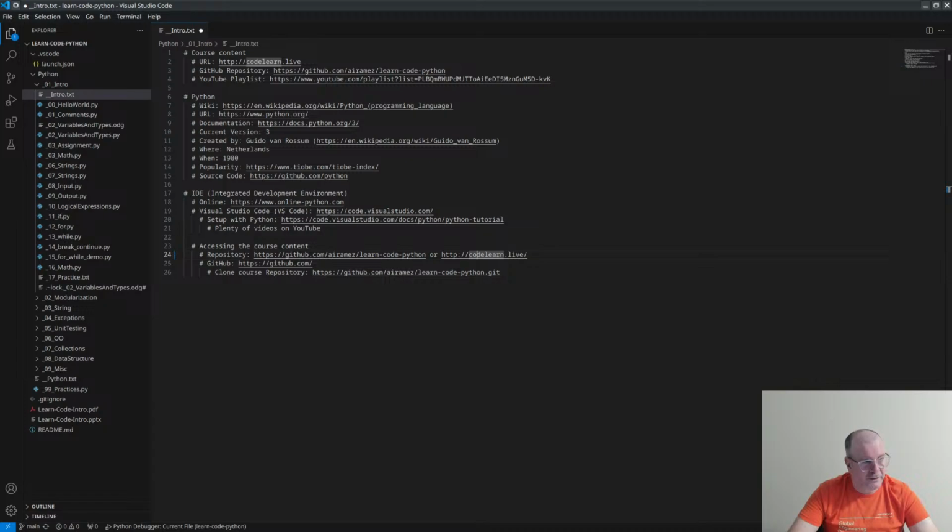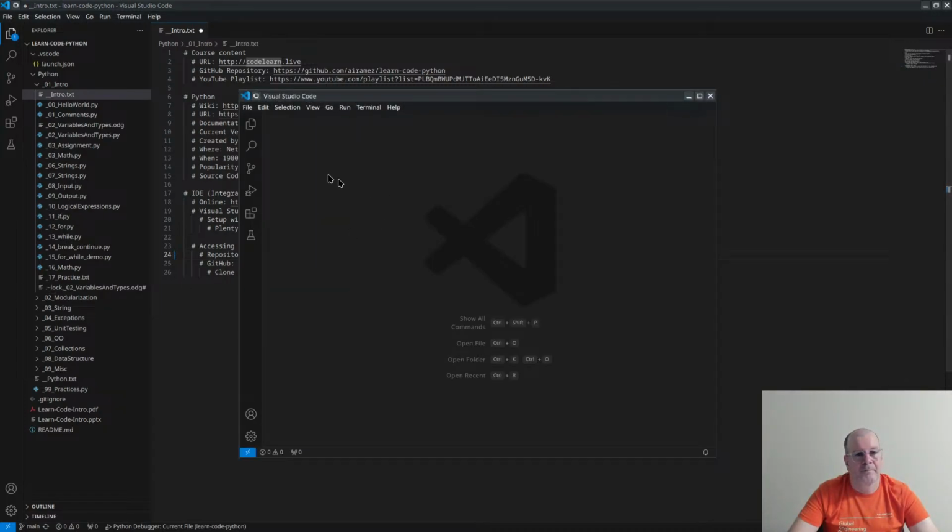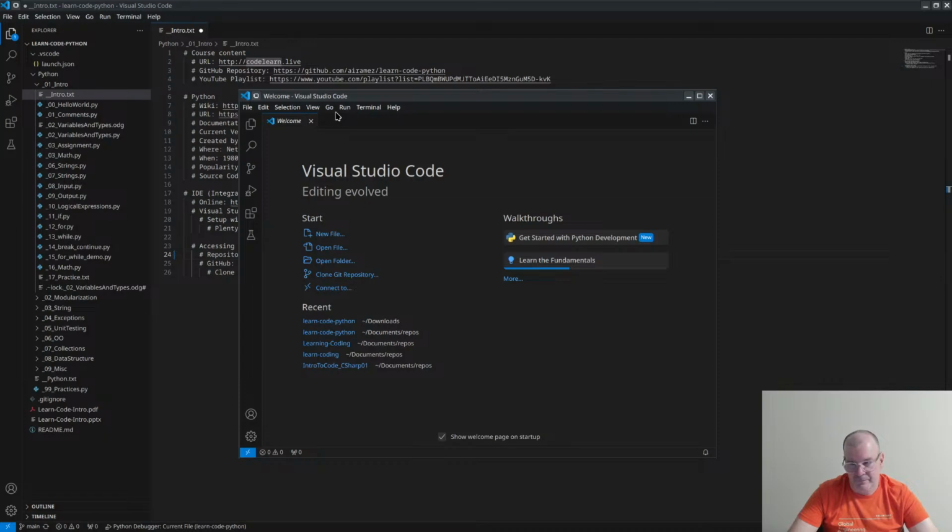What I will do here is open a new Visual Studio Code page. And how you get a repository from the internet, from GitHub, you go to the option here, clone Git repository.